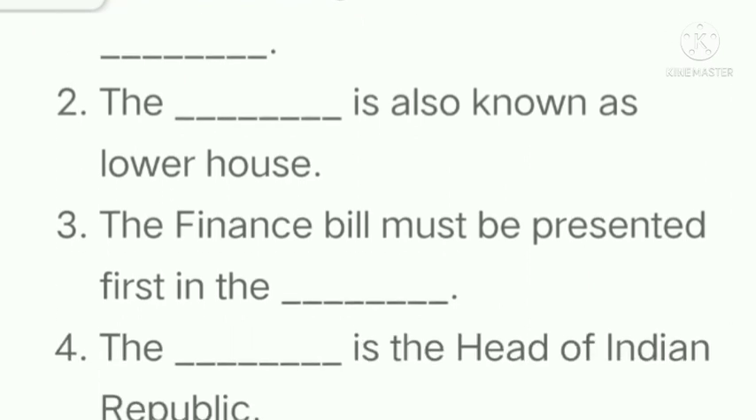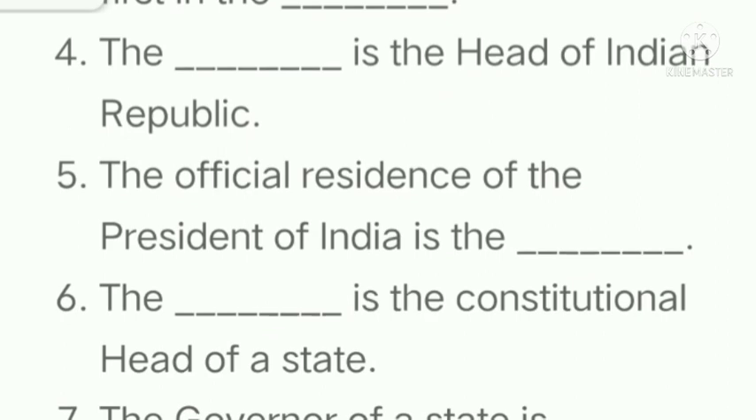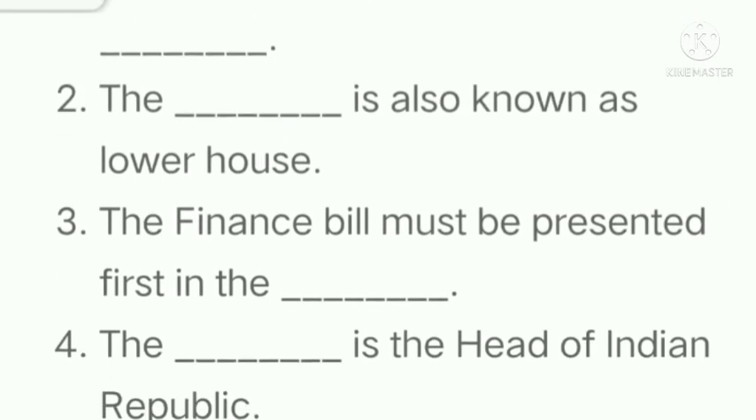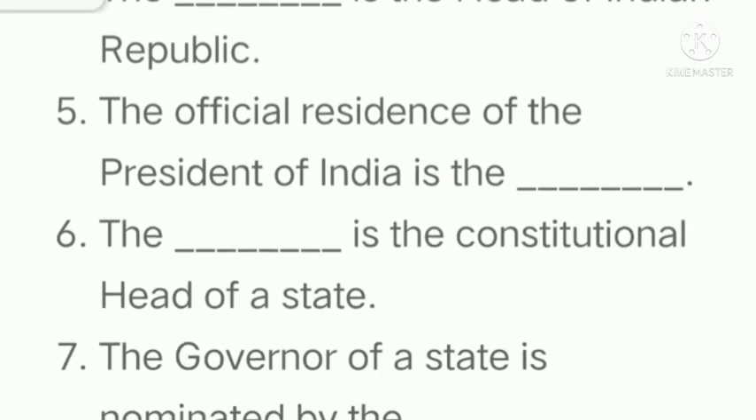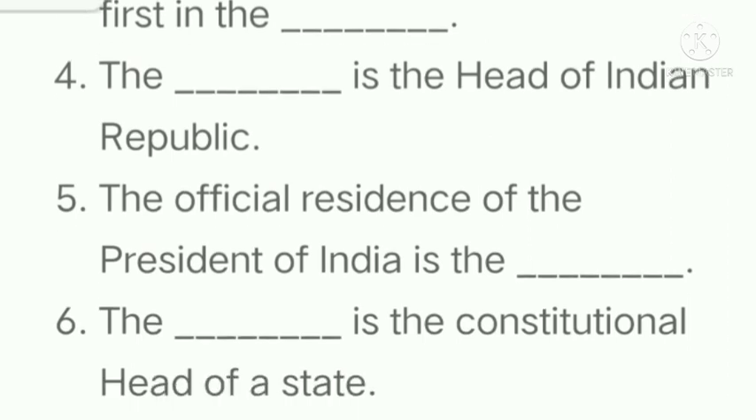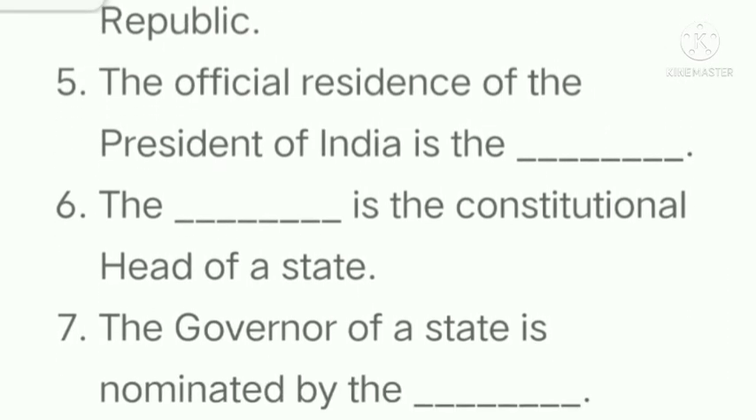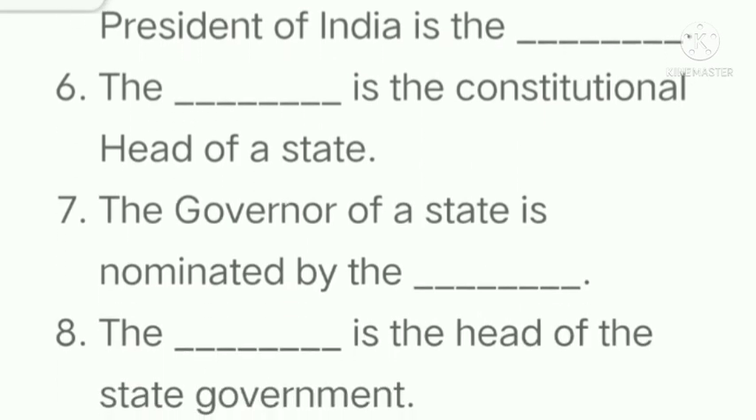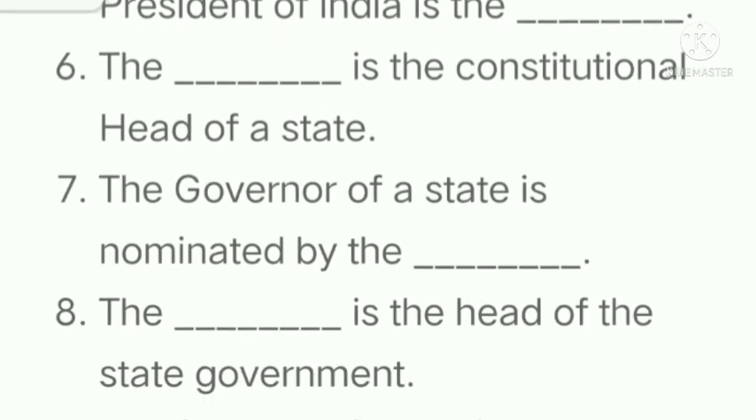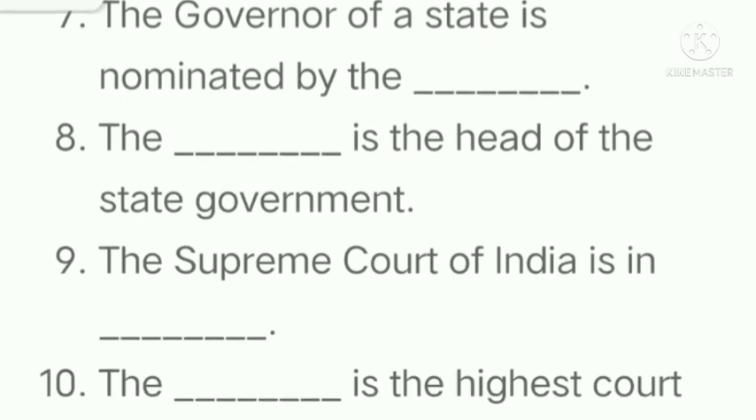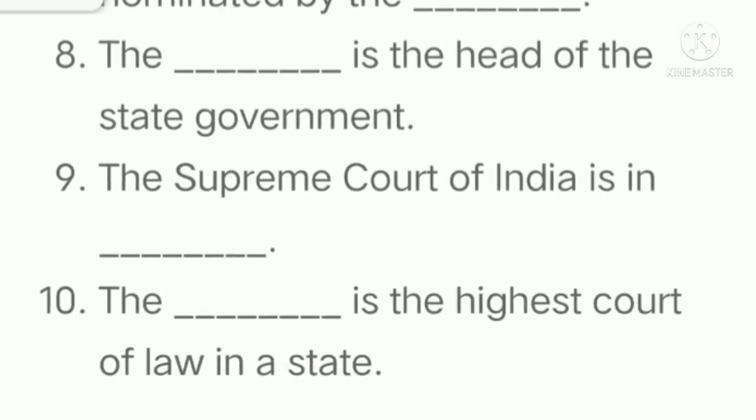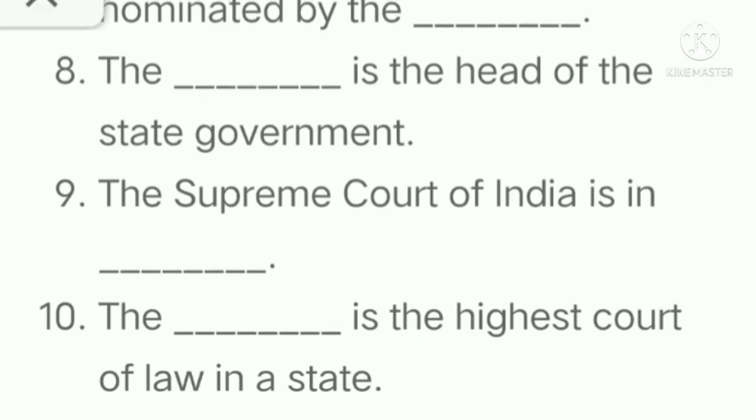Second main, fill in the blanks. The Union Legislature is called the Parliament. The dash is also known as Lower House, Lok Sabha. The finance bill must be presented first in the Lok Sabha. The dash is the head of the Indian Republic, President. The official residence of the President of India is the Rashtrapati Bhavan. The dash is the constitutional head of a state, Governor. The governor of a state is nominated by the President of India. The dash is the head of the state government, Chief Minister. The Supreme Court of India is in New Delhi. The dash is the highest court of law in a state, High Court.